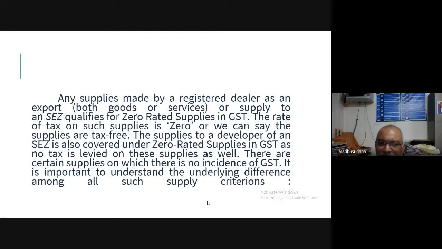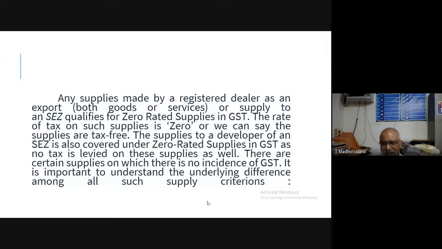What do you mean by zero rated supplies? Any supplies made by a registered dealer as exports, of either goods or services, qualify for zero rated supplies in GST.